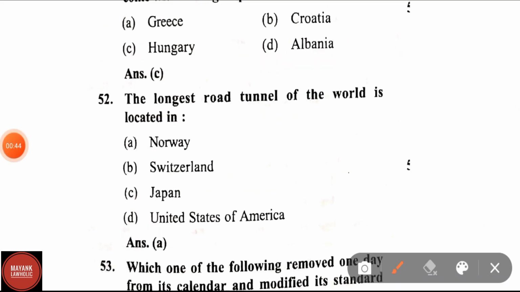The longest road tunnel in the world is located in, correct answer is Norway. The Norway 24.5 Lardell tunnel is the longest road tunnel in the world. Whereas in India, if we talk about the longest road tunnel in India, Dr. Shyama Prasad Mukherjee tunnel in Jammu and Kashmir is the longest road tunnel, and the longest high altitude tunnel is Atal Road tunnel in Himachal Pradesh.